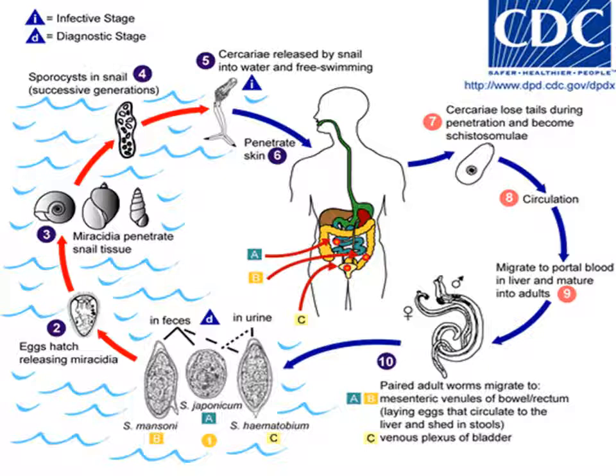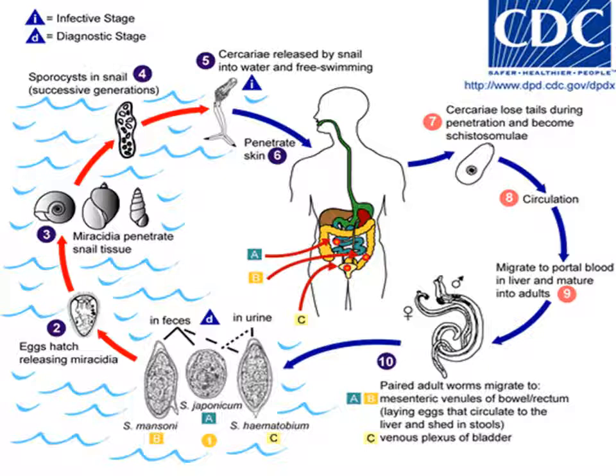Then the eggs hatch in fresh water, releasing miracidia, and then miracidia infect the intermediate host, the snail tissue, and inside the snail undergo asexual multiplication and convert to cercaria. Then cercaria are released from the snail, swim in the fresh water, and infect the human by penetrating the skin of the human.